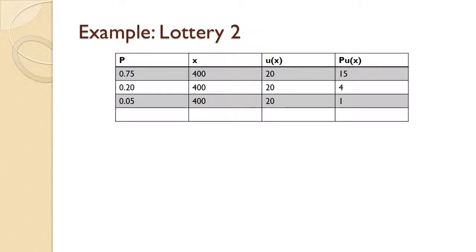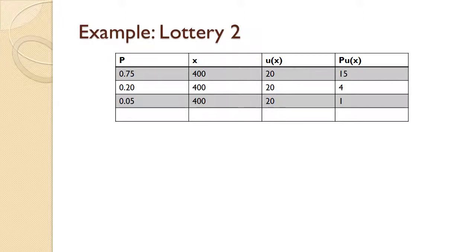Now let's turn our attention to Lottery 2. With Lottery 2, the consumer has a warranty that will cover all costs of repair or replacement. So notice that in this table, the payoff is the same no matter what the outcome. We have the same probabilities as before, 75% chance that nothing bad happens. In that case, the payoff is 400. But notice that with the 20% probability, the payoff is still 400 because the consumer doesn't have to spend any money on repairs. And with the 5% probability of replacement, the payoff is once again $400 because the consumer will not have to replace the bike with his own money.